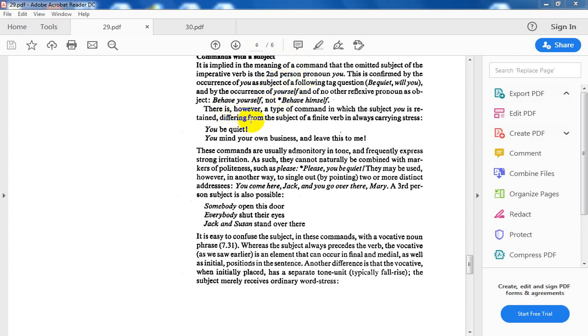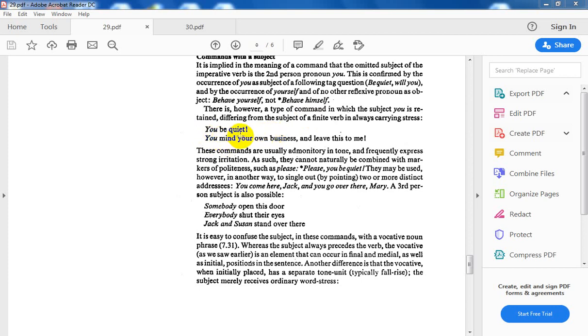But there is a type of command in which the subject you is retained, differing from the subject of a finite verb in not carrying concord. When I say, for example, you are clever, this you is a subject in a finite verb phrase. It is different from this you: you be quiet.